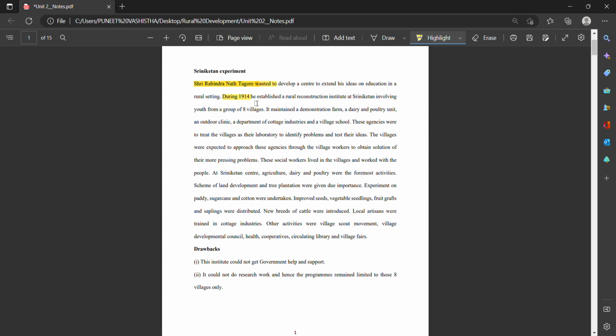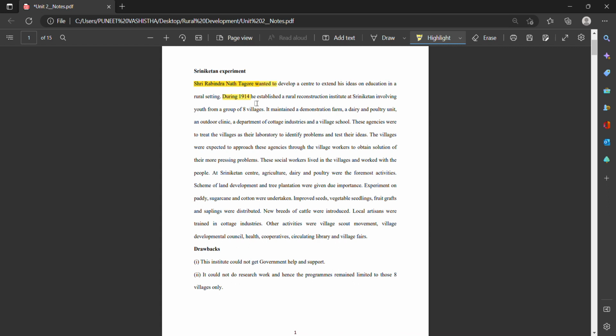Now it maintained a demonstration farm, a dairy and poultry unit, an outdoor clinic, a department of cottage industries, and a village school. These are all very important things in rural areas.